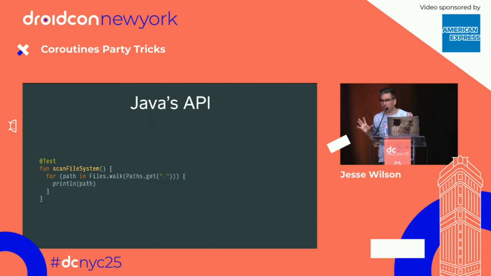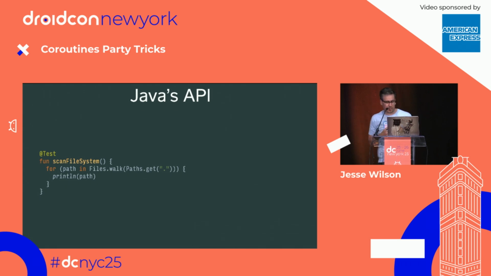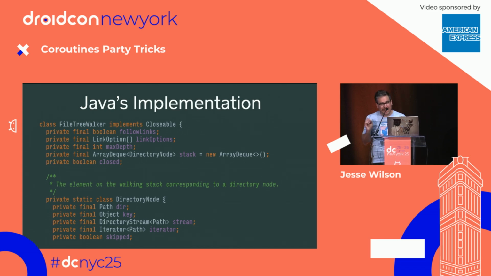It's Files.walk with a path, and it's a beautiful thing because I can break out of this loop whenever I want, and I can just recursively visit. I don't have to write any recursive code. I don't have to write any visitor patterns. It's wonderful. But if we look at the implementation of the Java code, I cry a little bit for the poor Java engineers at Oracle who had to write this.